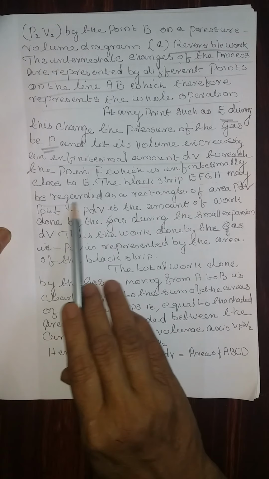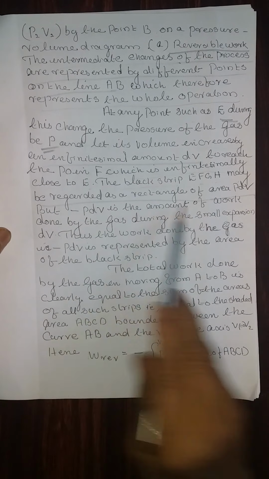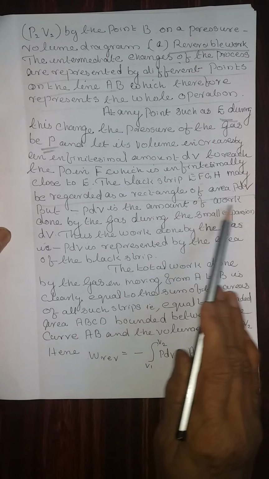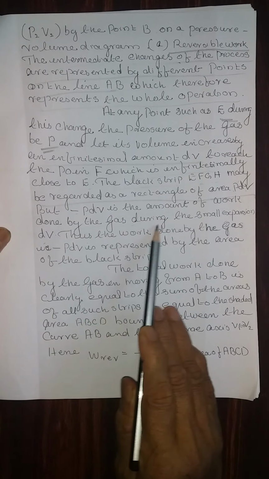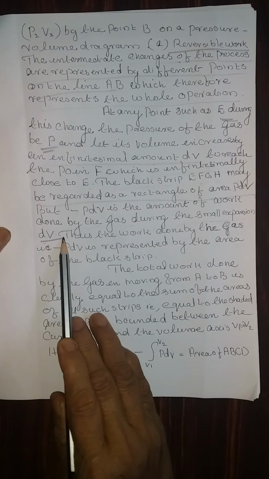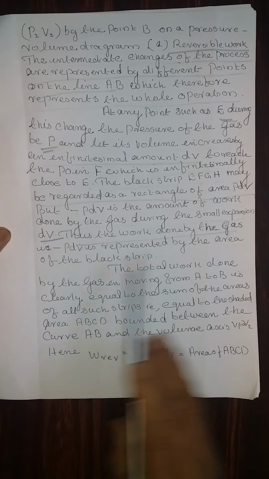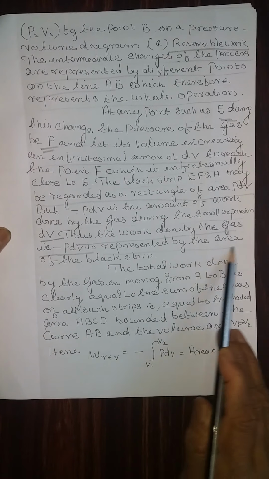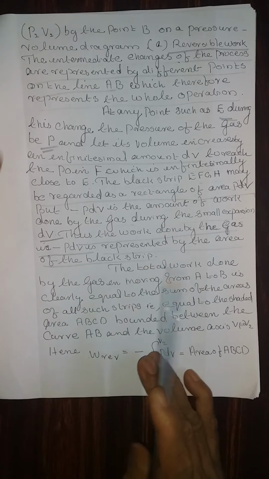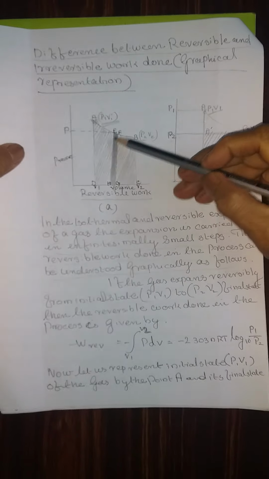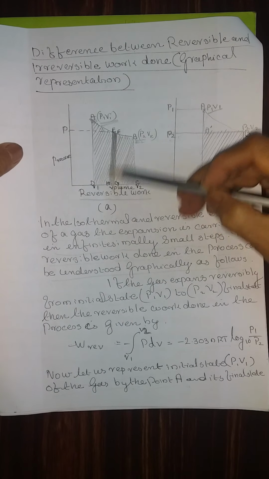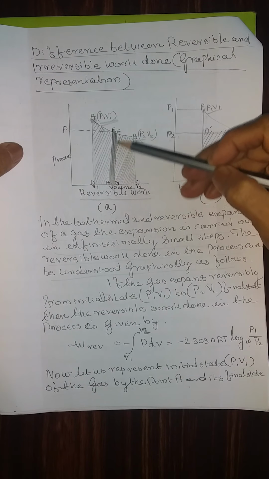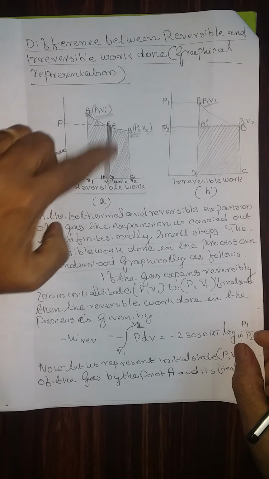The black strip EFGH may be regarded as the rectangle of area PdV, but minus PdV is the amount of the work done by the gas during the small expansion dV. Thus, the work done by the gas, minus PdV, is represented by the area of the black strip. That means this small area EFGH is a small consideration, and that area is equal to minus PdV.